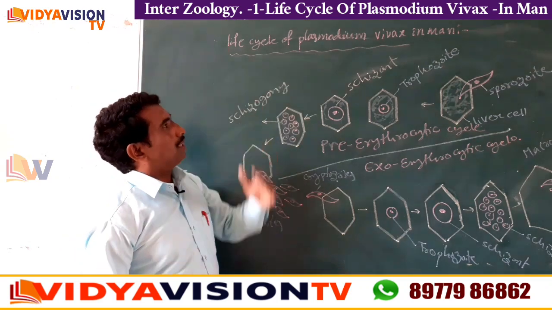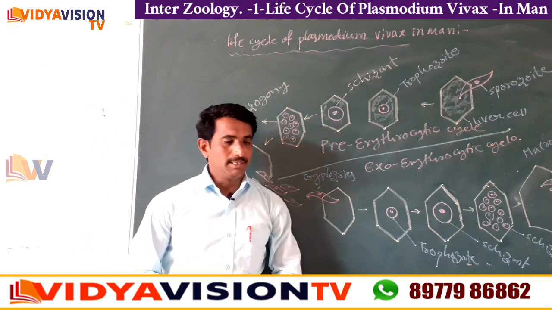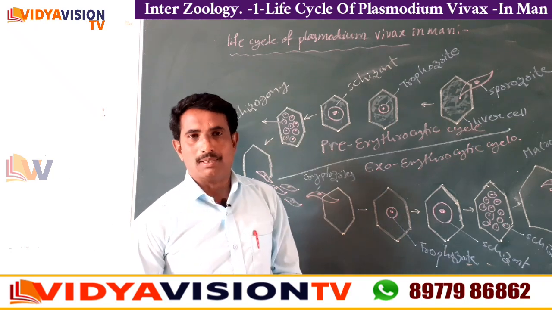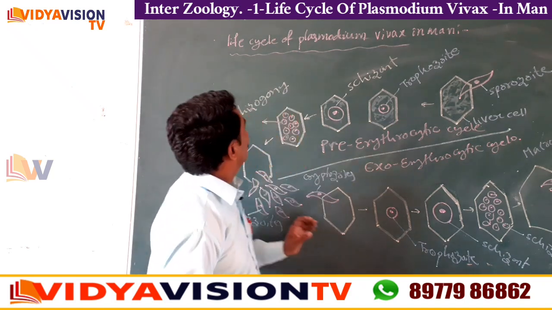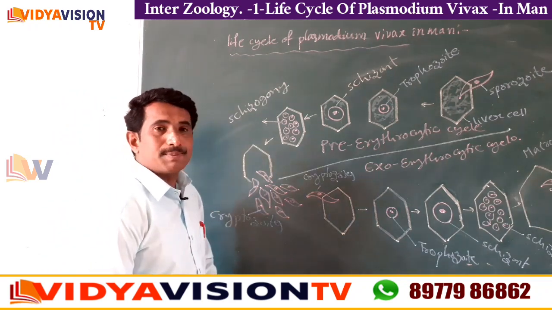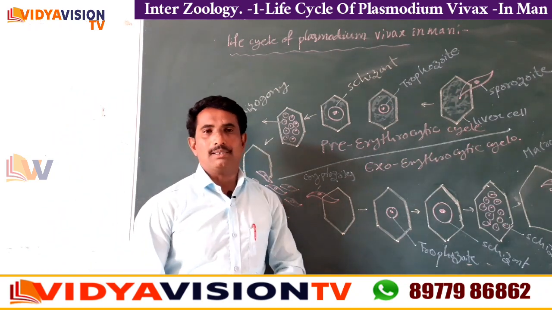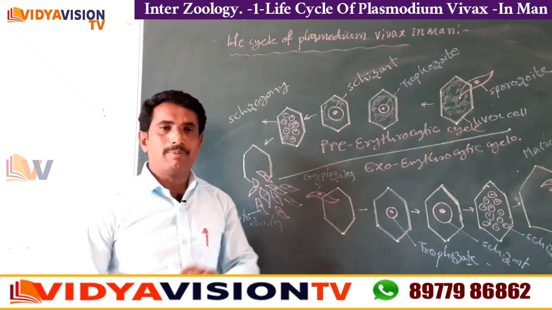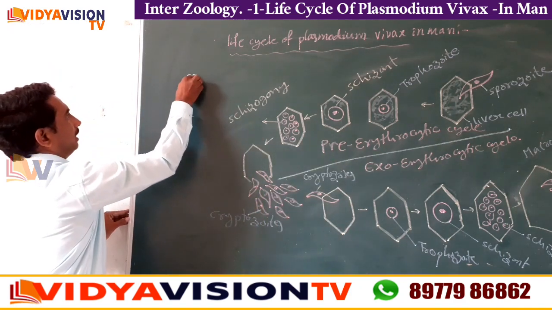The life cycle of Plasmodium vivax in man. It is one important essay question, children, an 8 marks question. So, life cycle of Plasmodium vivax in man. In man, the Plasmodium reproduces by the asexual method, children. The asexual method is called schizogony.